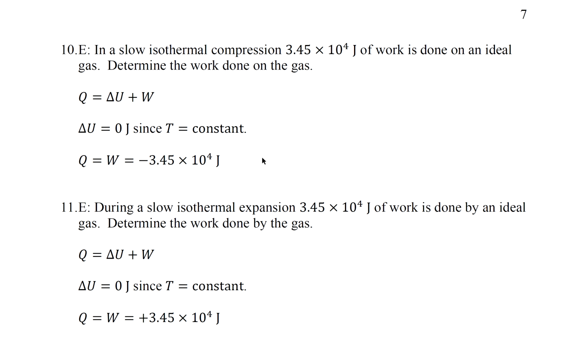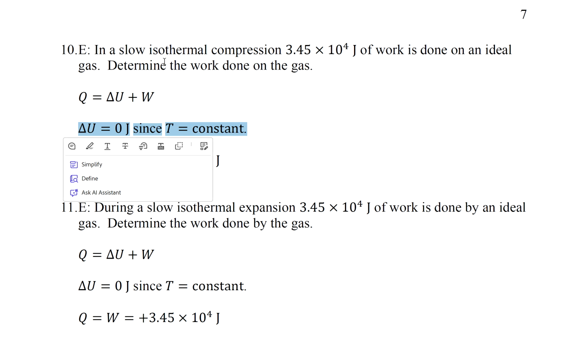Question 10. In a slow isothermal compression, 3.45 times 10 to the 4 joules of work is done on an ideal gas. Determine the heat transferred. It says isothermal. That means temperature is constant, so delta U is 0.